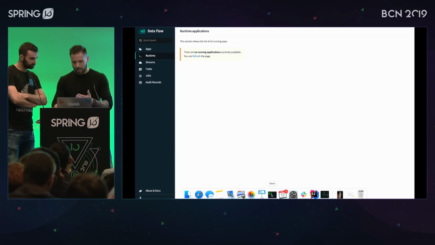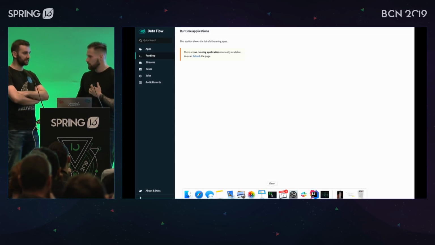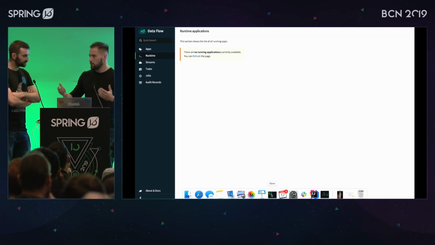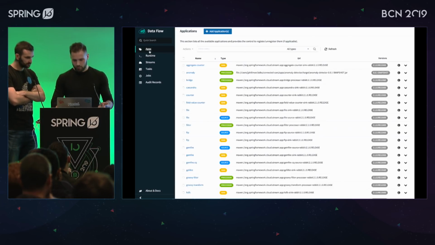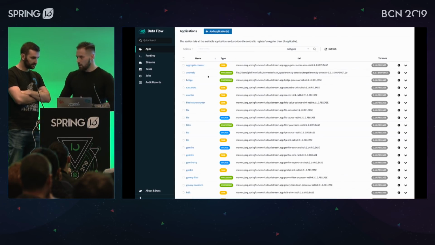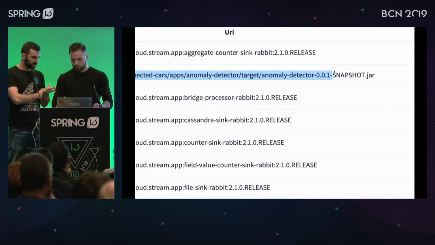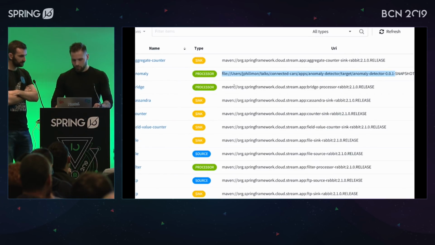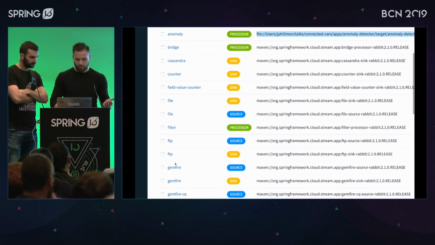So you have to actually teach Data Flow that there are certain apps that your team pushed somewhere, right? Okay. Like jars, Maven, or maybe Docker images, from which I can compose the flow. Yes. Okay. So we can go in here, and actually I did that before our presentation because I knew you would ask about that. So these are the apps that you can actually push. As you can see, some of them are from my local machine. This one, file, right? So this is this anomaly detector. Yeah, it's already there. There are also some done by the Spring team. A couple of processors, sinks from files, from FTP, from Gemfire, etc.